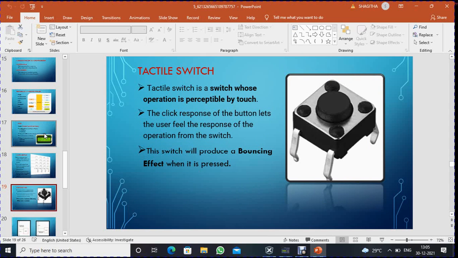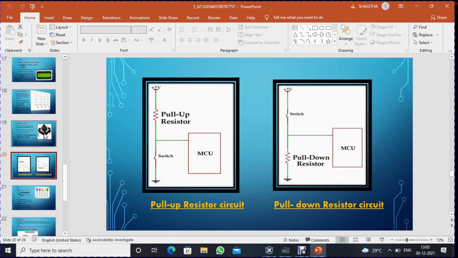A tactile switch is a switch whose operation is perceptible by touch. The click response of the button lets the user feel the response of the operation from the switch. This switch will produce a bouncing effect when it is pressed. There are two types of circuit in the tactile switch: one is the pull-up resistor circuit, another one is the pull-down resistor circuit.